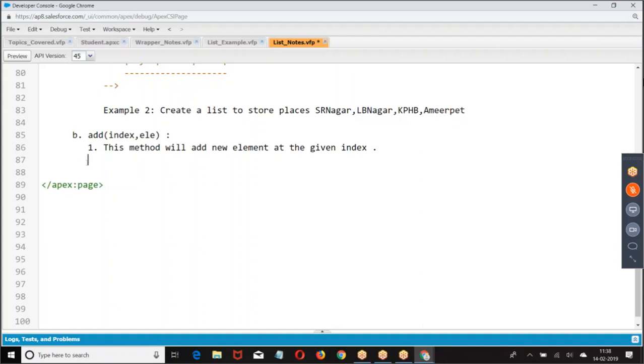Now let us take an example. I was taking list of integer is equal to, I have the list like this.